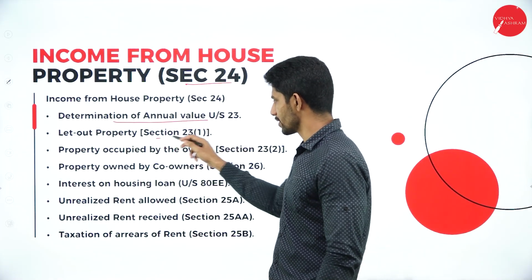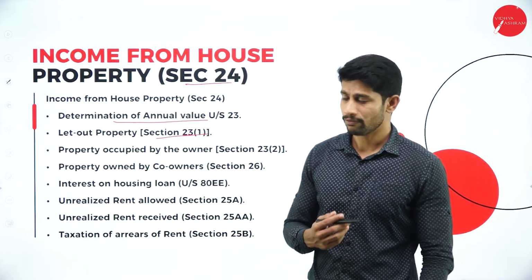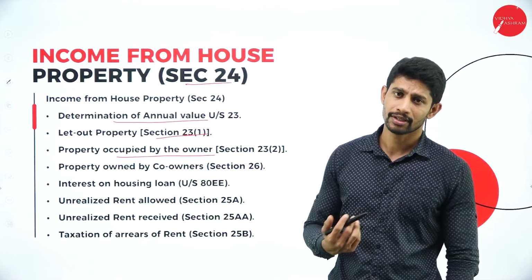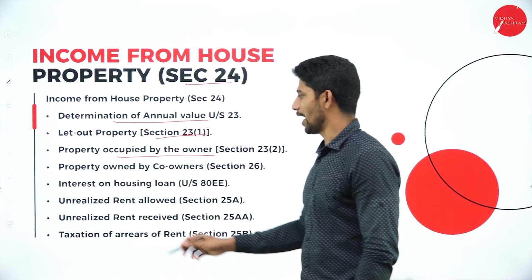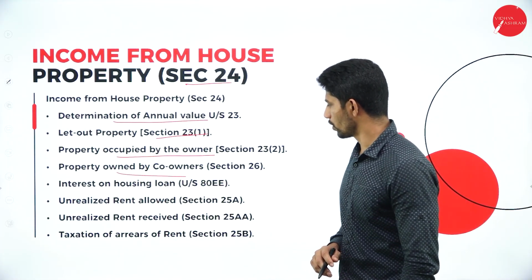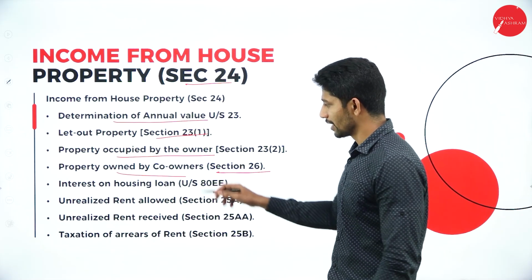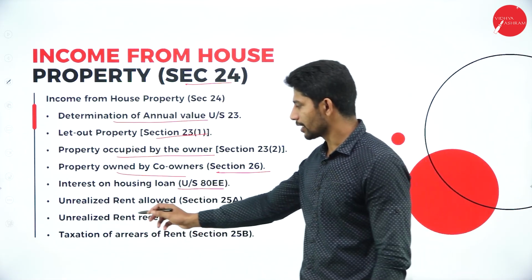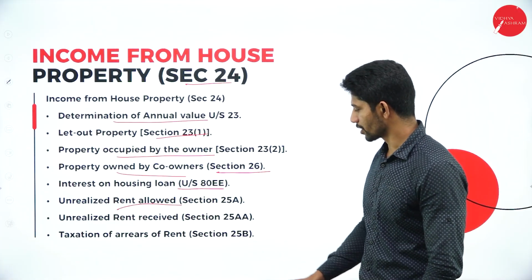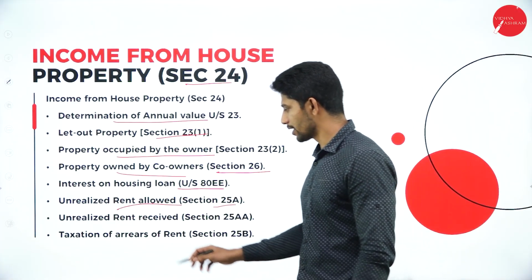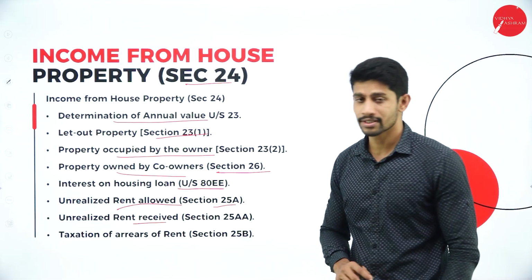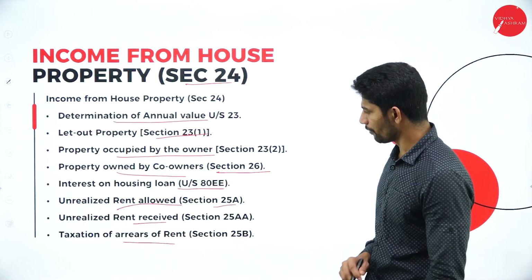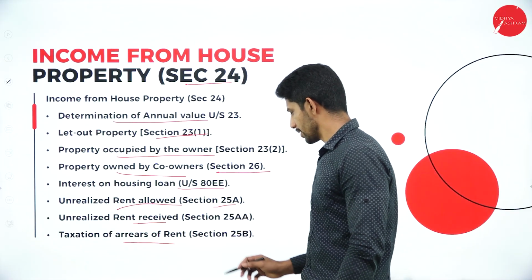Let out property comes under section 23 subsection 1, and property occupied by the owner comes under section 23 subsection 2, and property owned by a co-owner, section 26. Interest on housing loan comes under section 80 EE, and unrealized rent allowed comes under section 25 A. Unrealized rent received comes under section 25 AA, and the taxation of arrears of rent comes under section 25 B.